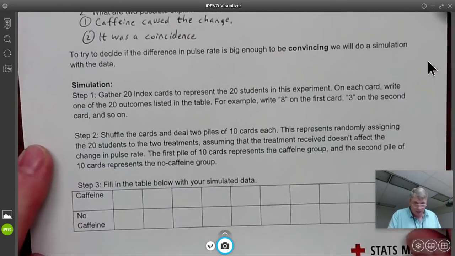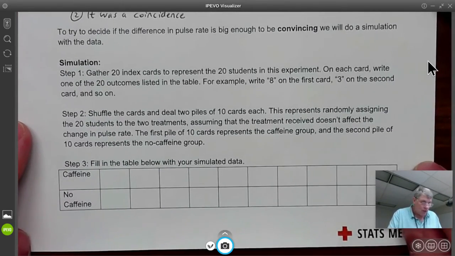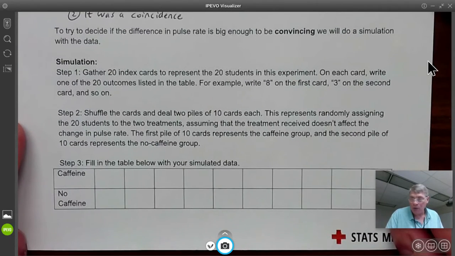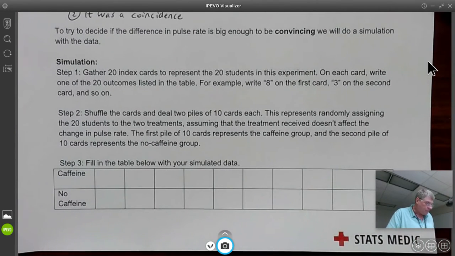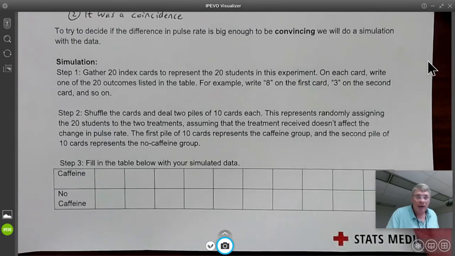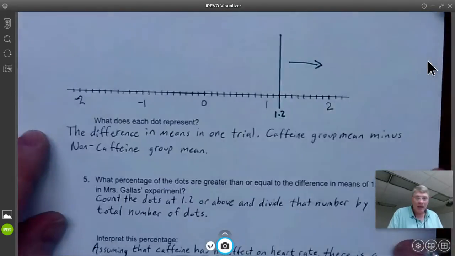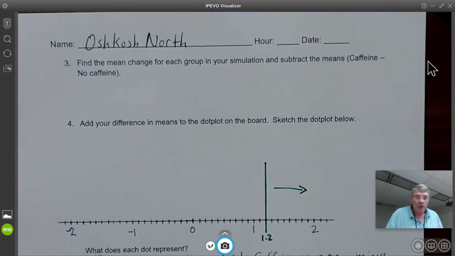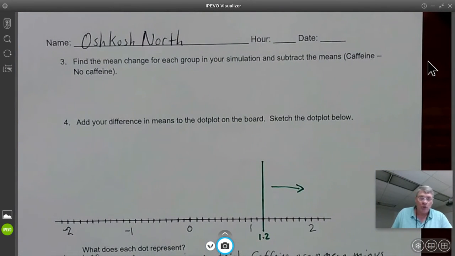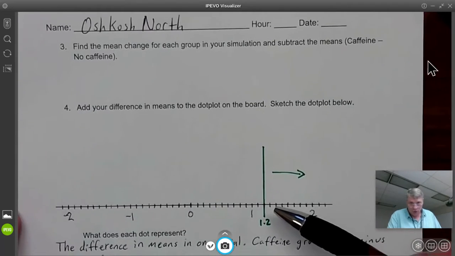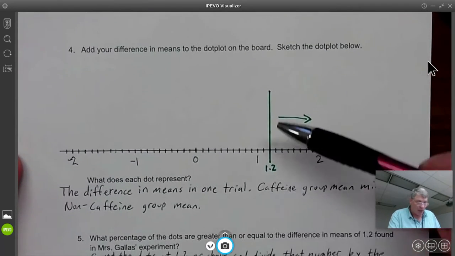All right, at the end of this note page 1, they would like us to do one of these samples in class, which we're not going to be doing for this video. Then they would ask us to find the mean change for each of our students, subtracting and figuring out the mean difference. Then we would add our difference to a dot plot. We would do a simulation and we do a dot plot.